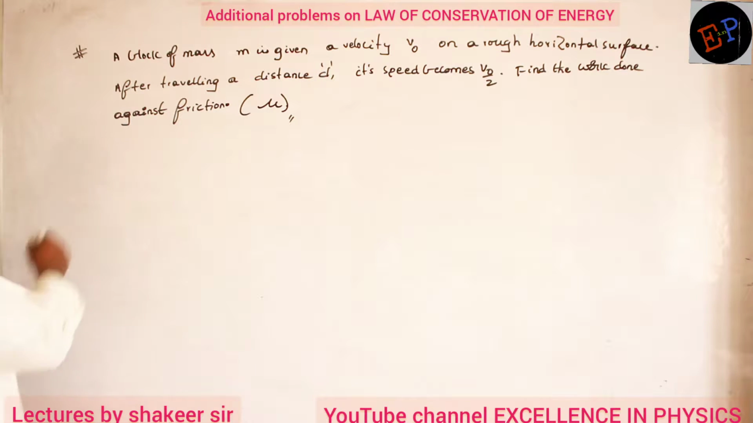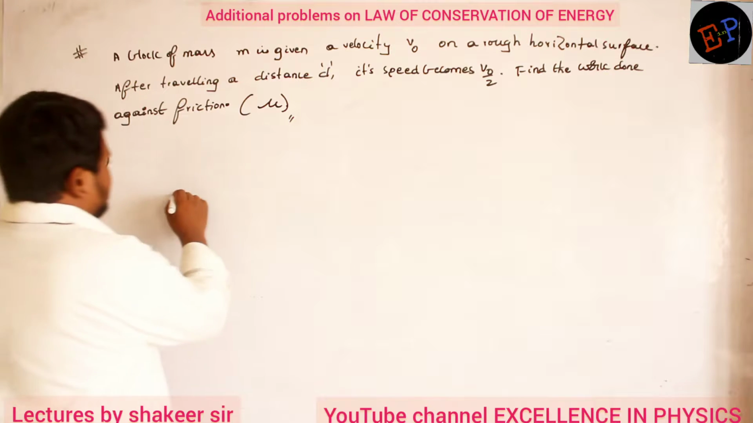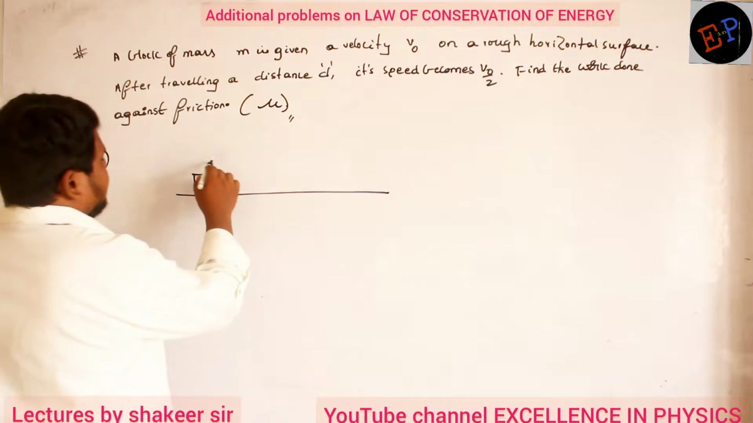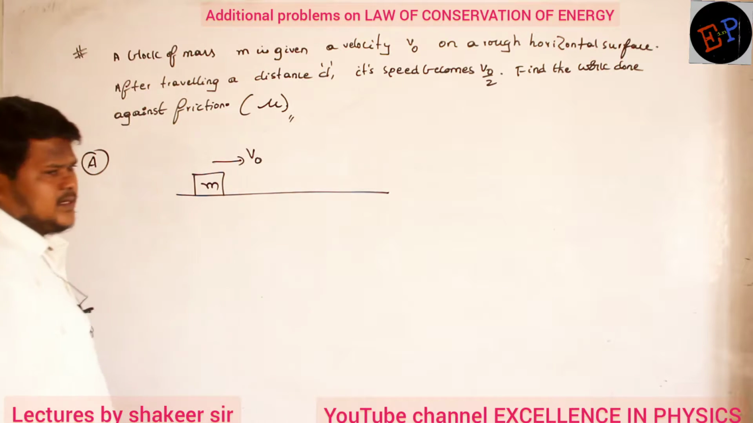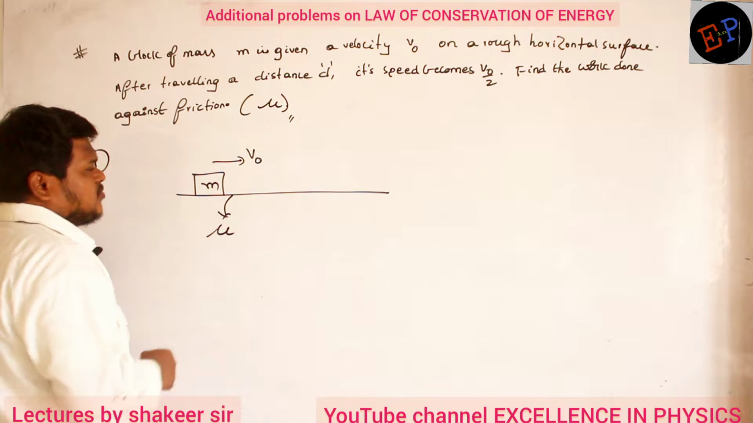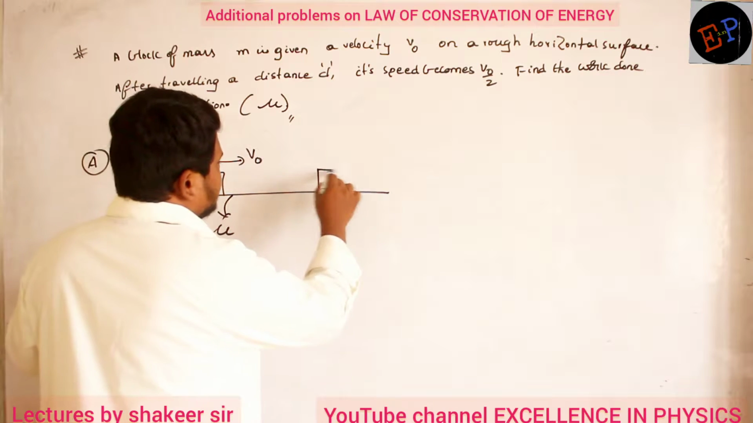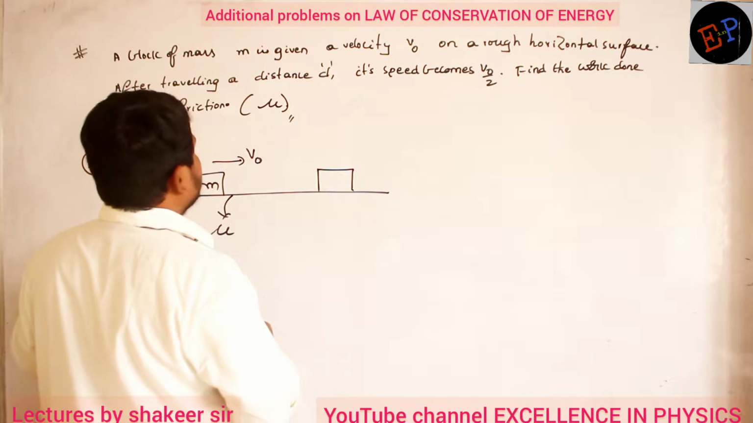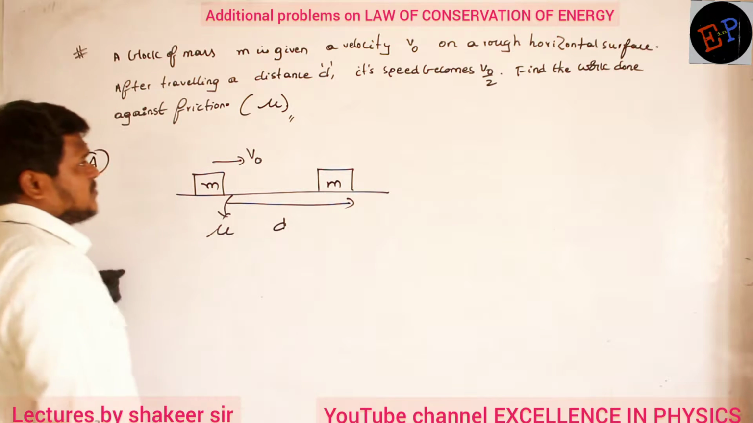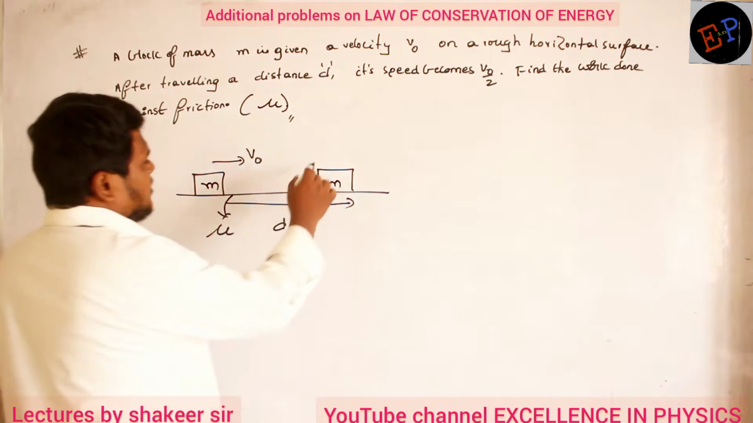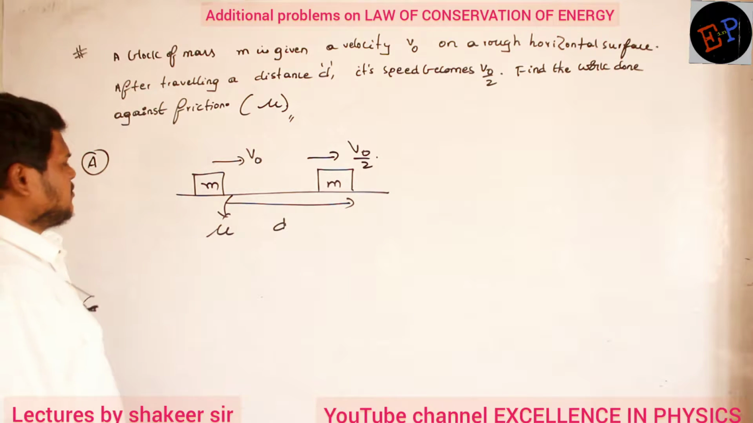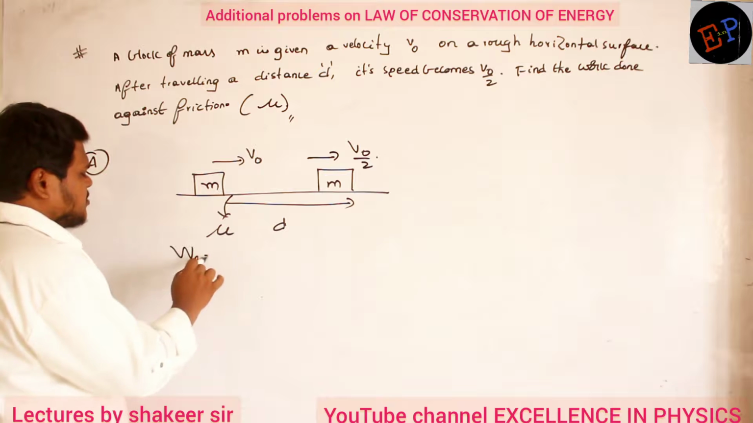Okay, so let us see. Consider this is a surface on which this body of mass m is moving with the velocity of v naught. And the coefficient of friction he gave is mu, and this body has travelled a distance of d. And its final speed has become v naught divided by 2. Then work done by friction we are supposed to calculate.